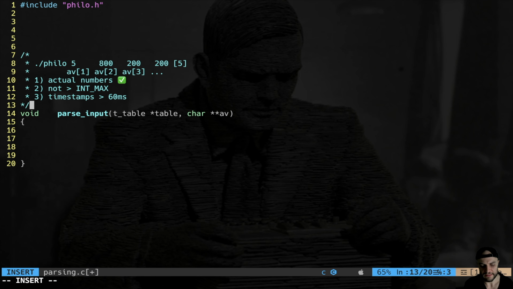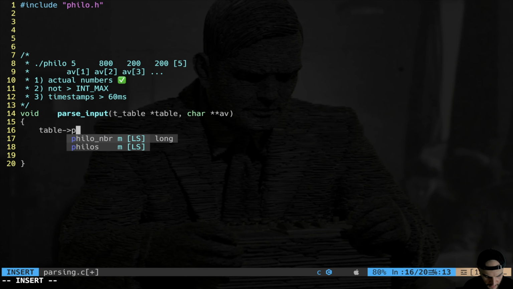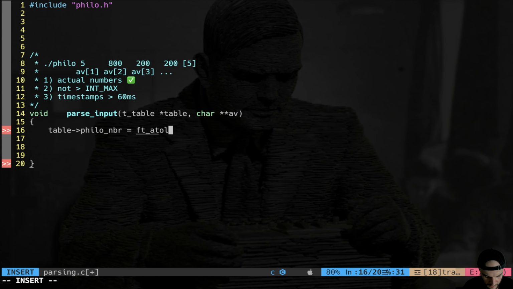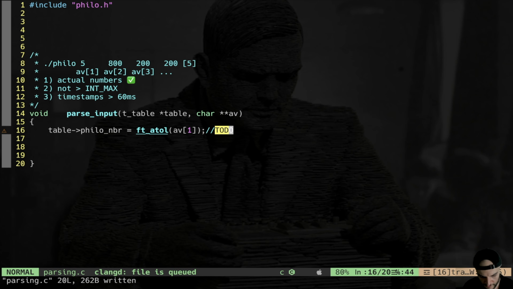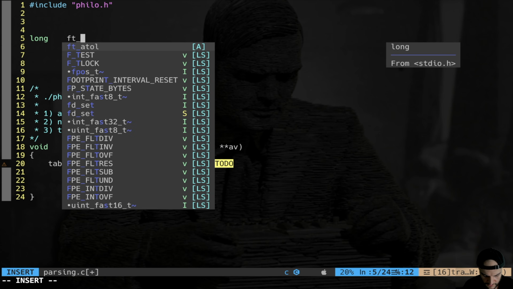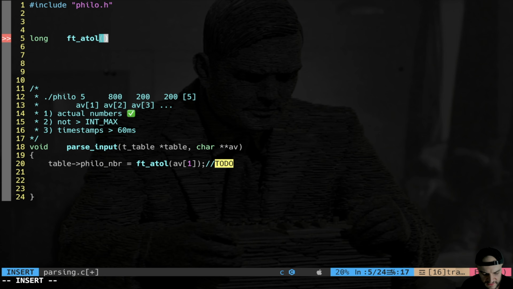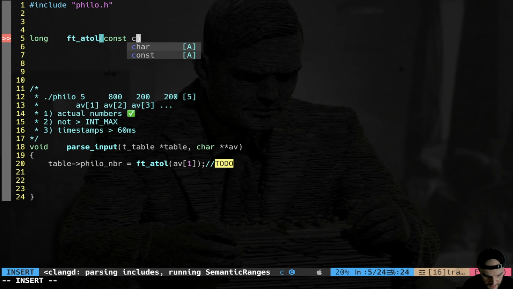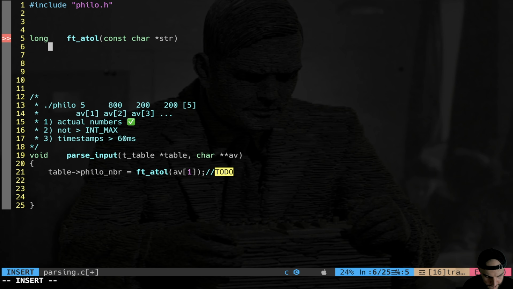To do that, we're going to need a function alpha to not to integer but to long, because I want to control also the int max. So we're going to create an alpha to long function beforehand, because we start from here, right? I'm going to need to say table philo number is equal to alpha to long, right? So we have to create this alpha to long. We're going to do it immediately. So a long, static alpha to long. As an input, we have a string, const char star str, like that.